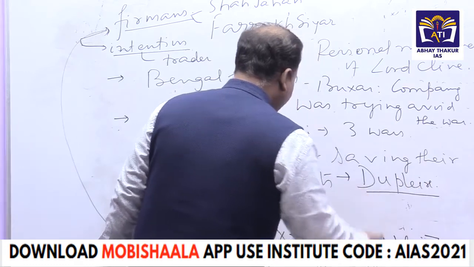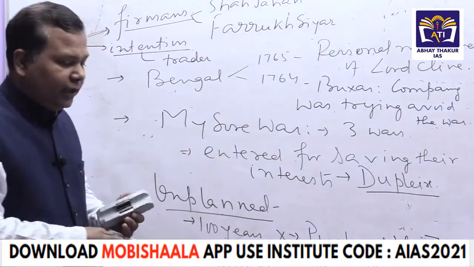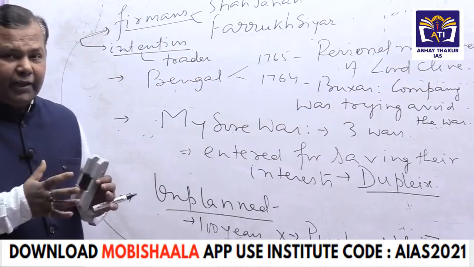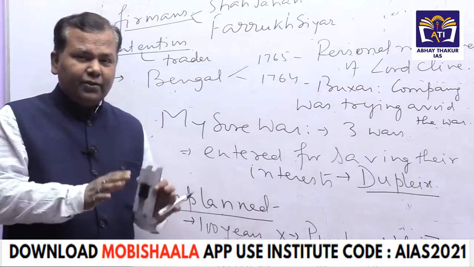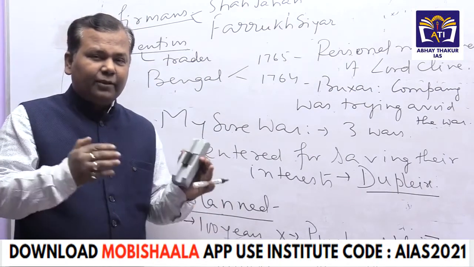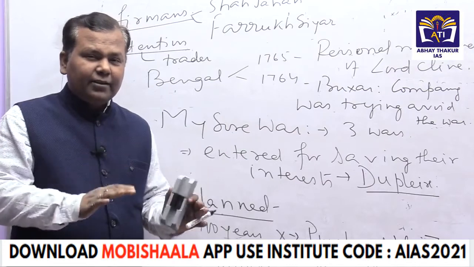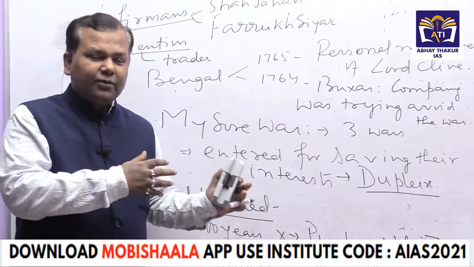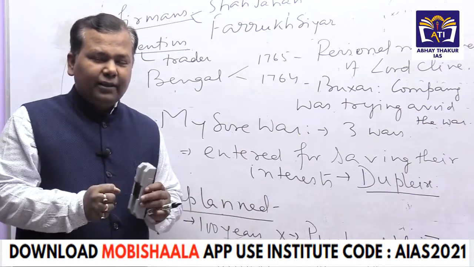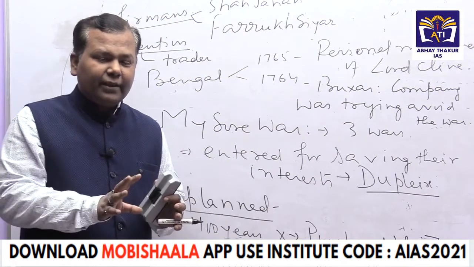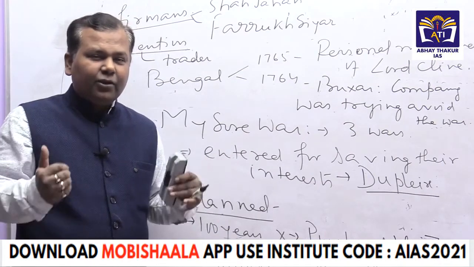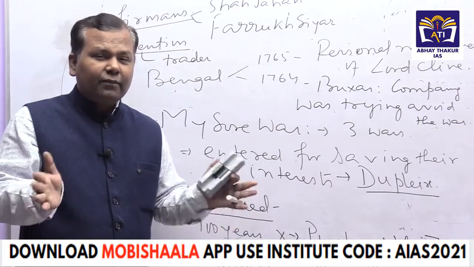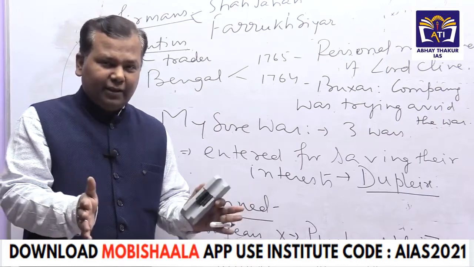And Dupleix had the ambition to carve out a political French empire in India. So the British entered the wars just to save their interest, just to have the trade routes till South India, just to save their trading outposts on the southeastern coast, in North India and in South India. So this again shows the intention of the British, that they did not want any kind of struggle for political victory, political domination in India.